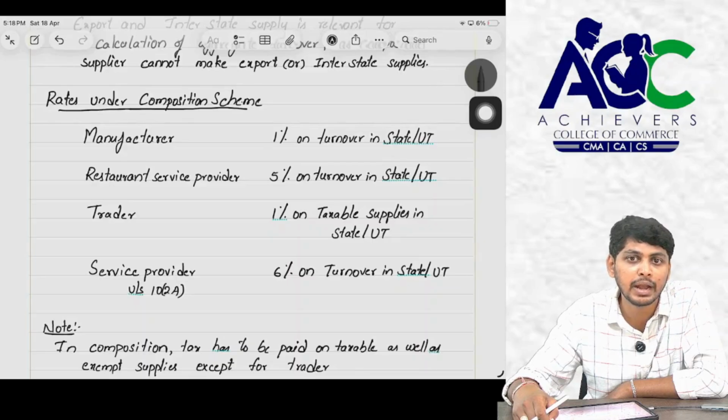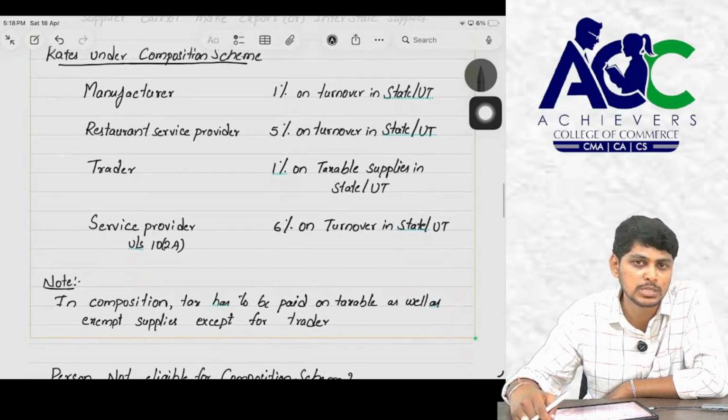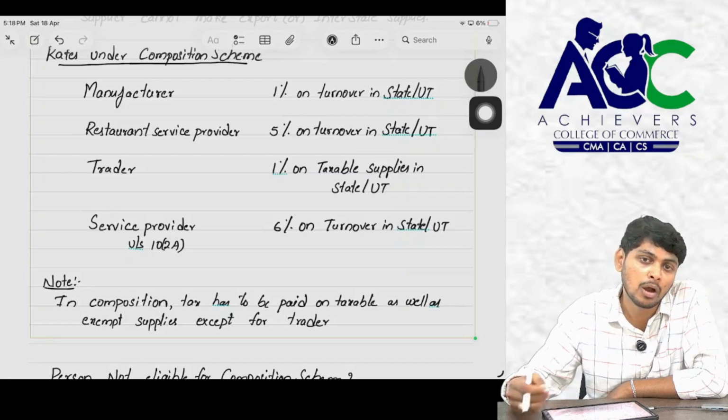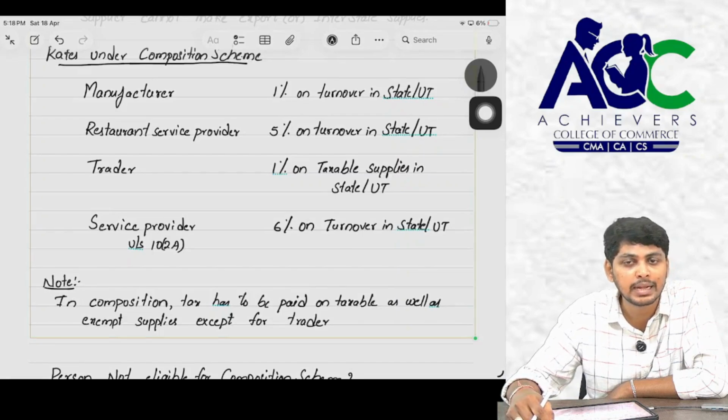But in case of a trader, it is not applicable, because for a trader it is only 1% on taxable supplies. It is not on the entire turnover. The difference is that a manufacturer pays tax on both exempted goods and taxable goods, but a trader pays only on taxable supplies. We will not pay any tax on exempted goods.